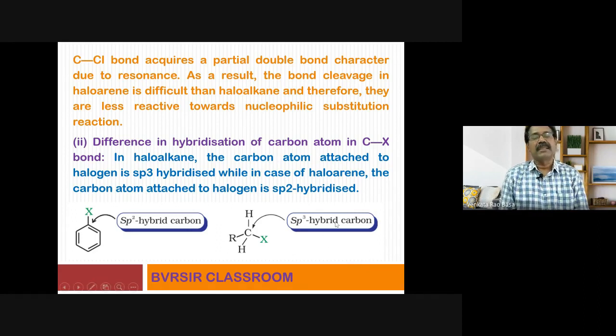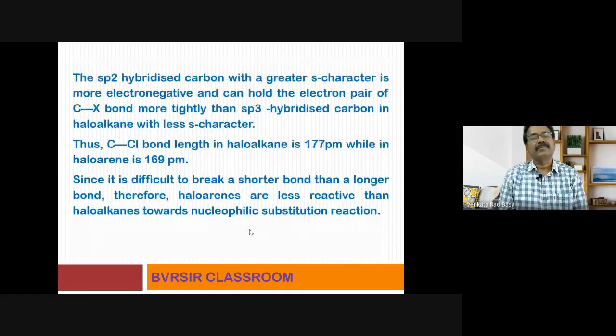You observe this one, sp3 hybrid carbon. sp3 hybrid carbon means less electronegativity. Less electronegativity means more bond length. More bond length means what happens? It can easily get broken under suitable conditions. The same thing I explained here. You go through this. Since it is difficult to break a shorter bond than a longer bond, therefore haloarenes are less reactive than haloalkanes towards nucleophilic substitution reactions. So this point you have to keep in mind while studying the properties of aryl halides.